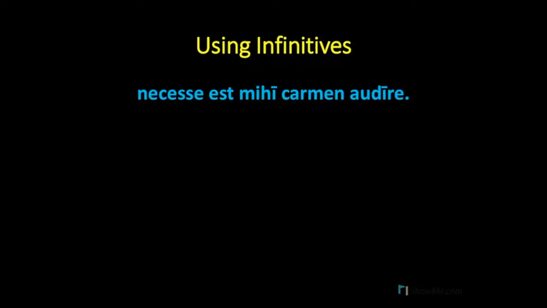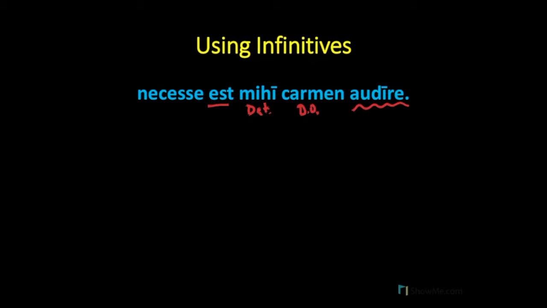Necesse est mihi carmen audire. Our main verb is est. Audire is the infinitive, present active infinitive. Carmen is a neuter accusative singular direct object of the verb audire. And mihi is the dative case of the first person pronoun, ego, mei, mihi, me.